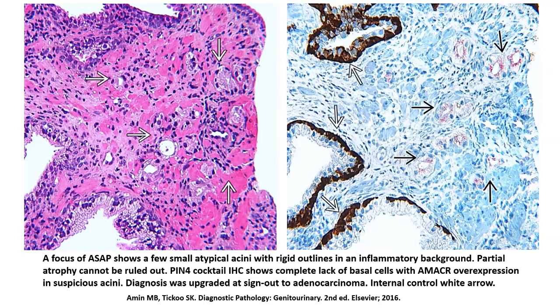And if you utilize the PIN4 cocktail, you will see that they are expressing AMACR, but they are not expressing basal cell markers, unlike the normal benign glands, which are showing the exact opposite pattern of expression. But given the fact that there are only 10 or 12 in number, you will still probably not sign it out as a straightforward acinar carcinoma. You will call it an ASAP.